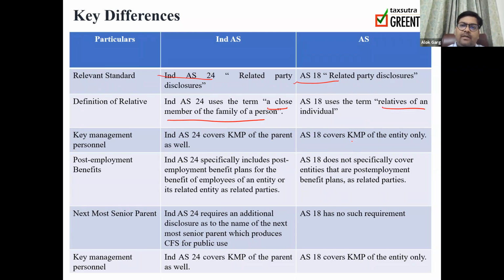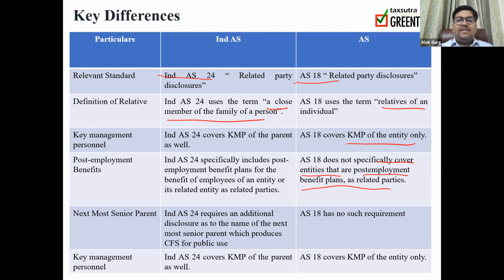Okay. If I talk about KMP, Accounting Standard 18 was only covering the KMP. Ind AS covers the key managerial personnel of a reporting entity as well as of the parent of the reporting entity as a related party. If I'm talking about post-employment benefit, AS 18 does not specifically cover entities that are post-employment benefit plans.